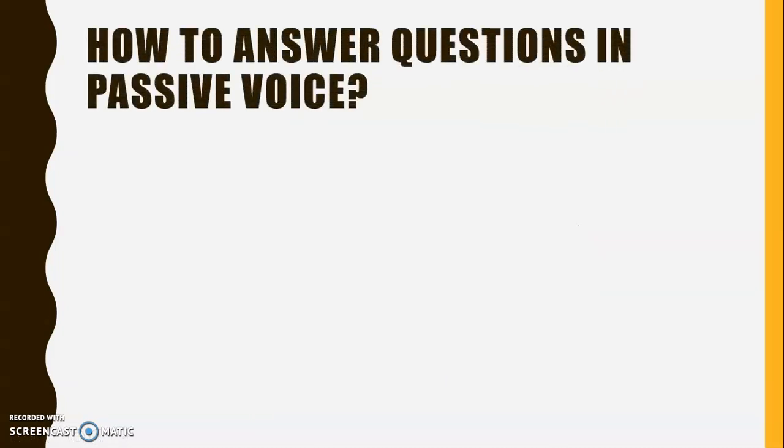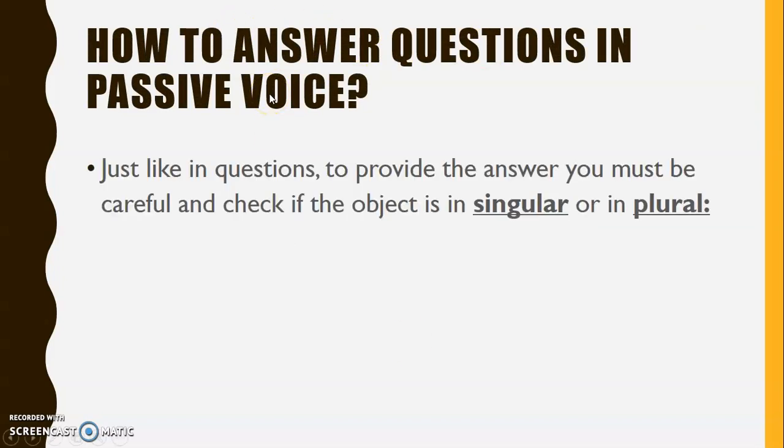Now guys, how to answer questions in passive voice. This is really easy too, so don't worry about it. Just like with the questions, we have to be careful about whether the object is singular or plural.